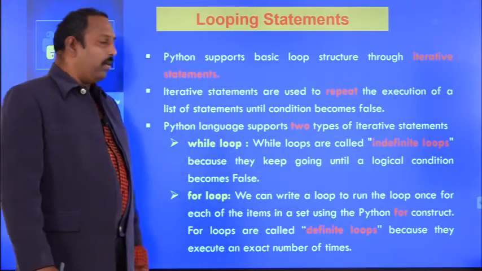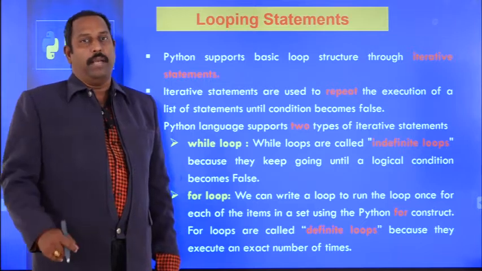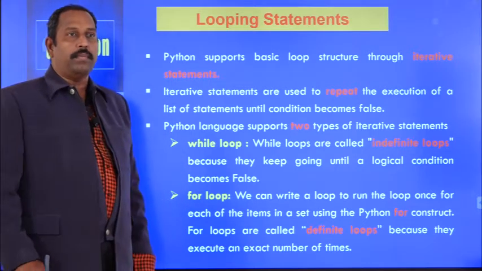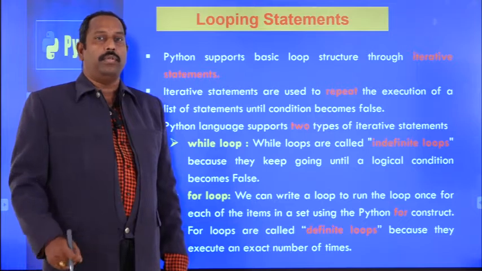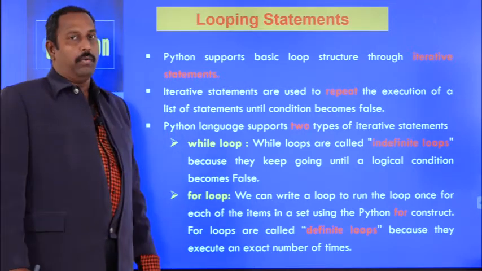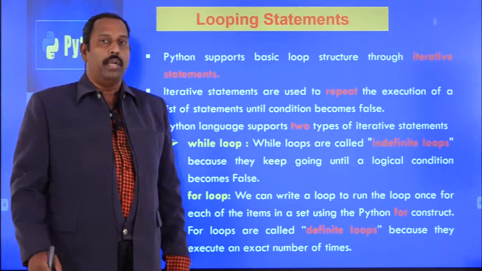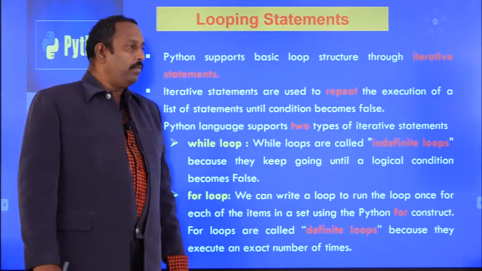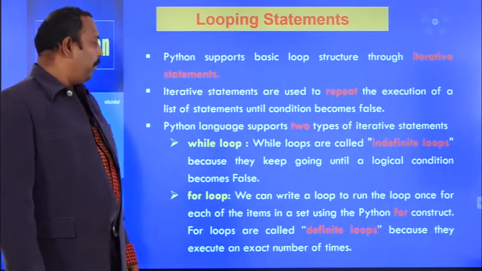When coming to the for loop, the loop will be executed a specified number of times. Suppose I want to execute some set of statements 10 times. If you already know how many times you want to execute, then we have to go for a for loop. If you don't know how many times you have to execute, and it is based on a condition, then we have to go for a while loop. These are the two different kinds of iterative statements available in Python.